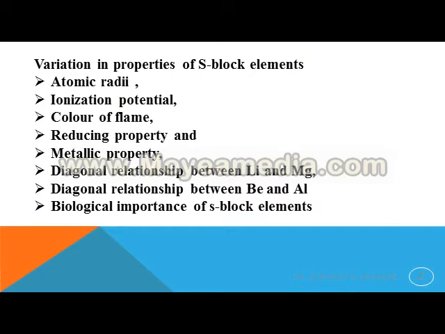The second part of S block elements comprises variation in properties of S block elements such as atomic radii, ionization potential, color of flame, reducing property and metallic property, diagonal relationship between Li and Mg, again diagonal relationship between Be and Al, and lastly and the most important, biological importance of S block elements.